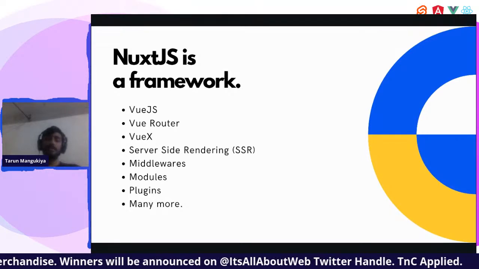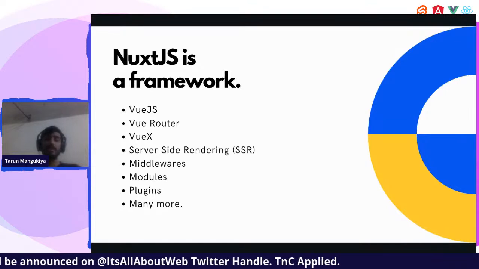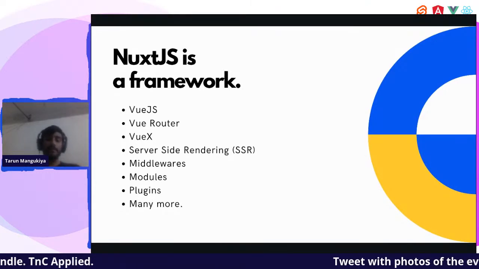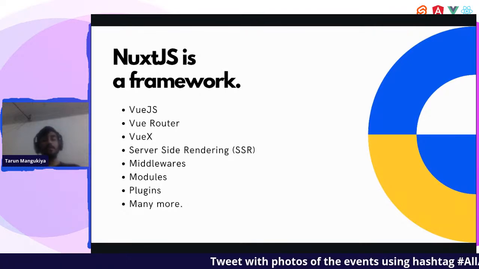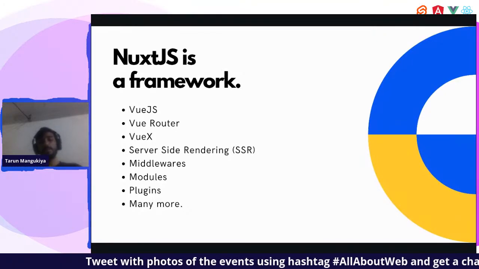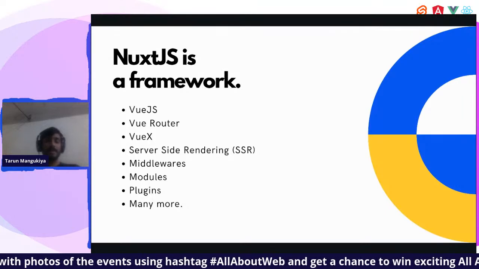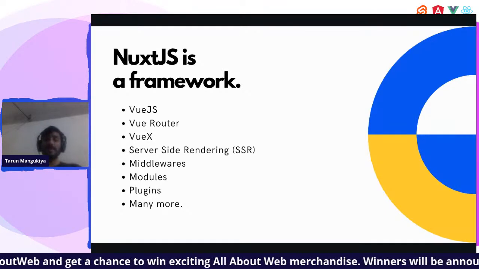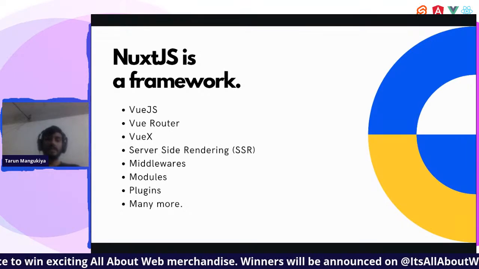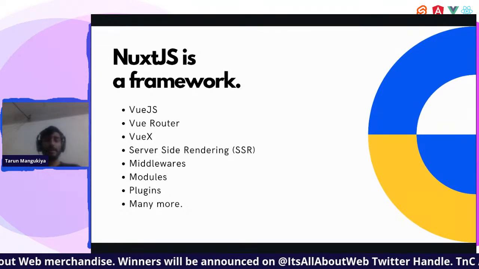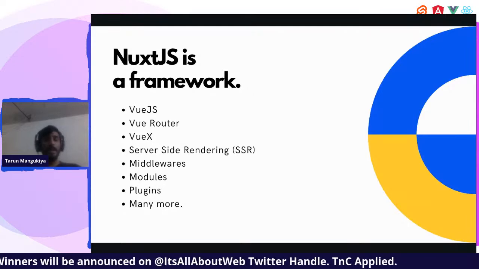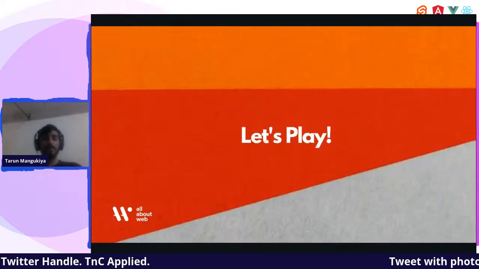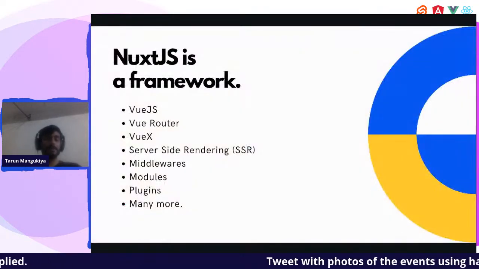If you are not using Vue Router, or let's say you are not using Vuex, it will be disabled automatically by default at the time of build. You can tell whether you want to make a single page application or make it SSR friendly. That is the beauty of the Nuxt.js framework, and I mostly use it for all of my applications. Let us try out a sample application on how we can create one using Nuxt.js.